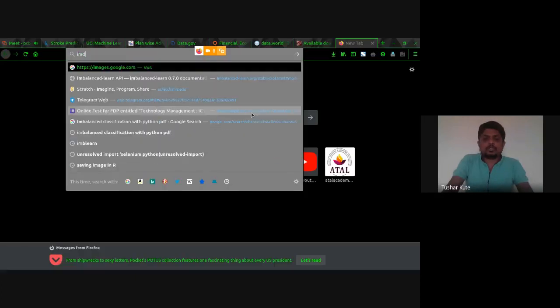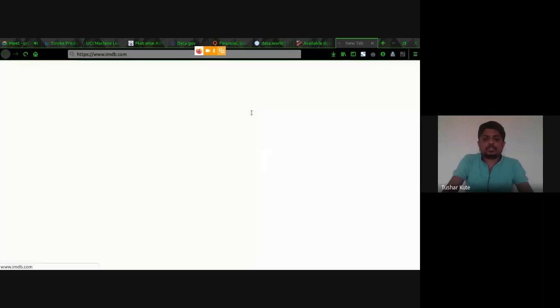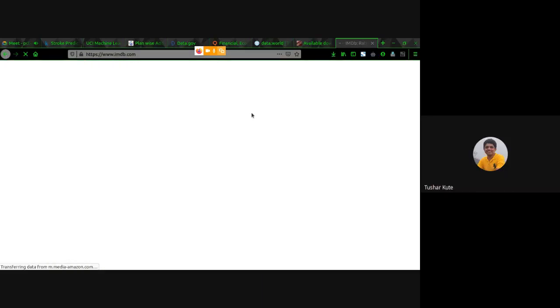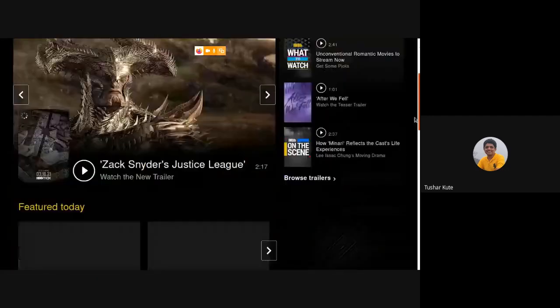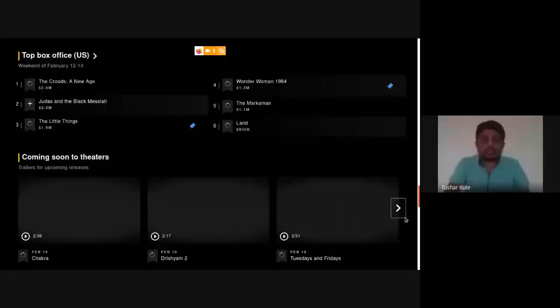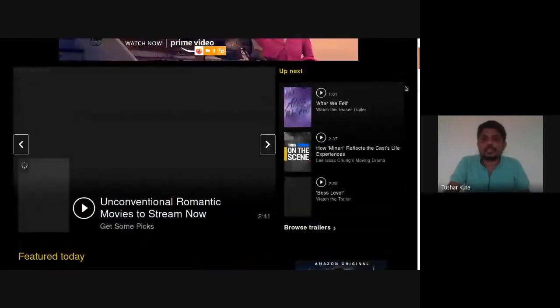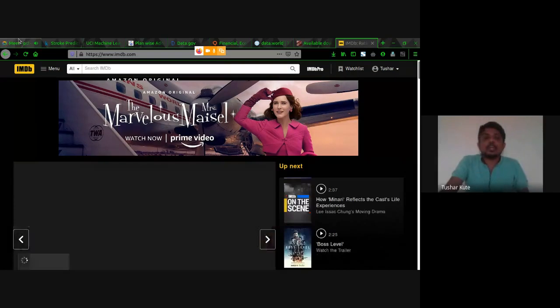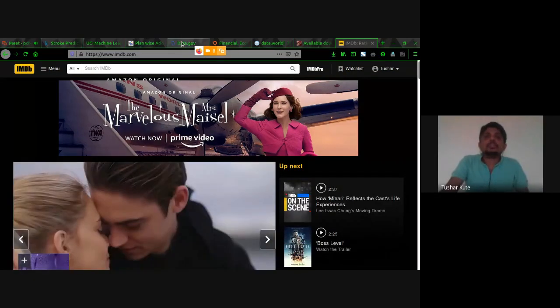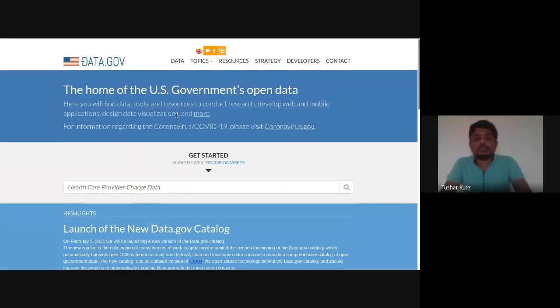IMDb. So we can also use it to download the data sets in CSV format, but it's in GBs. Information about movies released in all the languages is mentioned there, and if you require their data set, that also we can use from there. That's it.